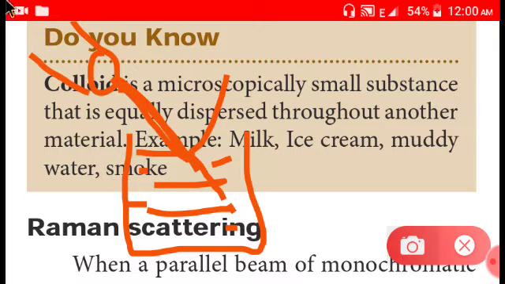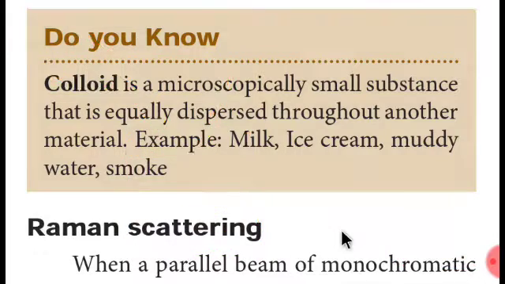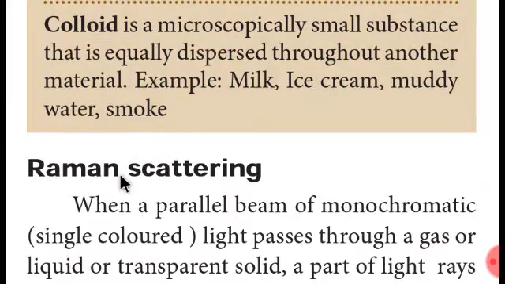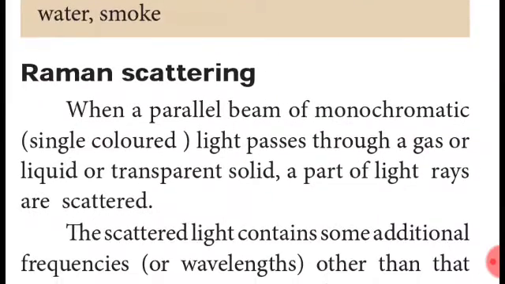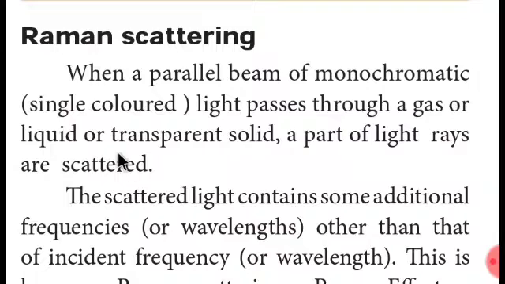I'm just confusing you, but this is a good experiment. If you just hit the torch in this way, you can see some different colors at some angles. If you just turn here and there and see, you will see different colors. And the milk won't appear white in color if you just hit the torch in this way. I hadn't done this experiment, but just try. Life is totally trials and errors. You do a trial, the result will be an error, and you again try with that error, you will get success.